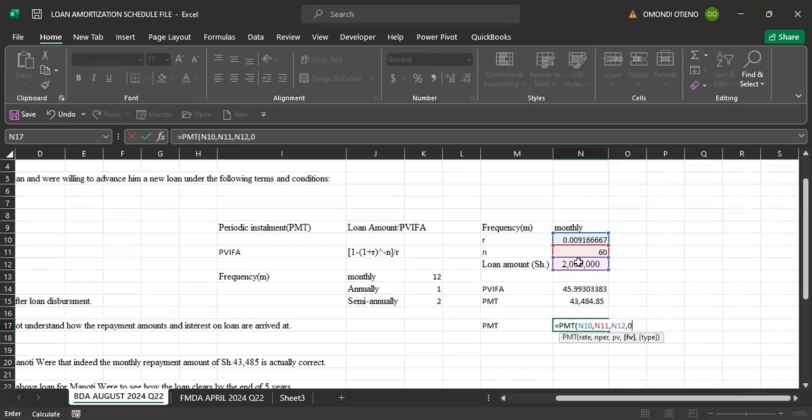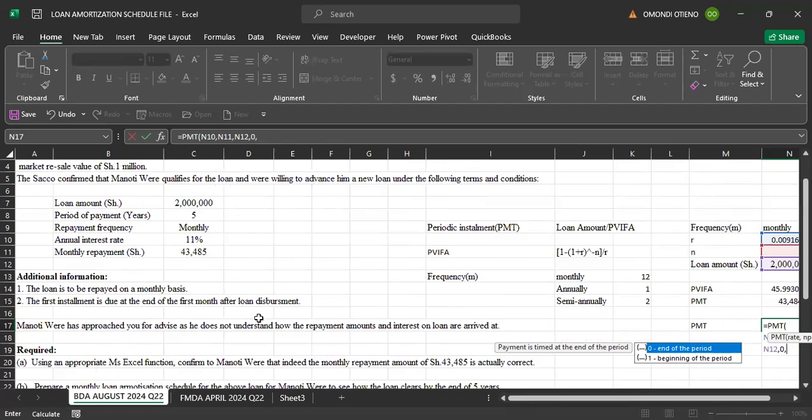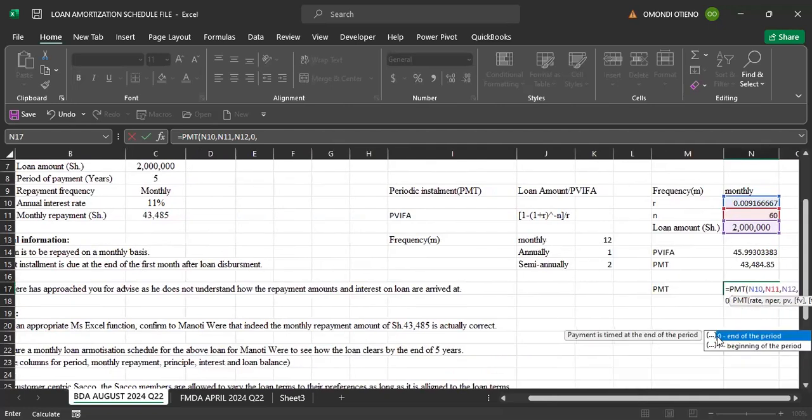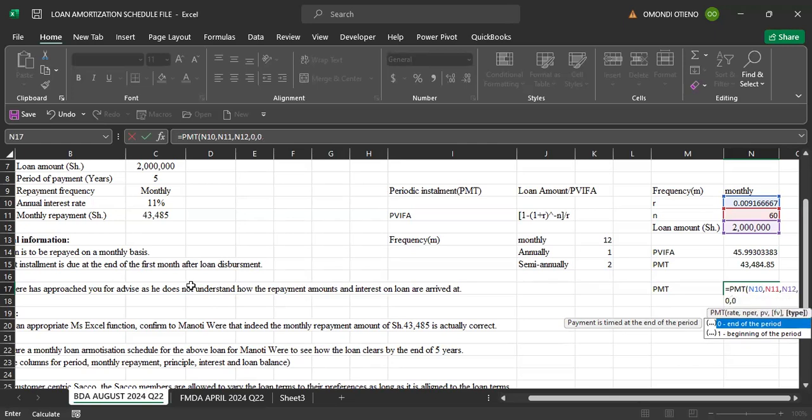And of course, type. Remember, they said specifically that this is done at the end of each period. The first installment is due at the end of the first month after loan disbursement. So if it is done at the end of the period, we type 0. If it is done at the beginning of the period, not in arrears, then we pick 1. For this case, the question has stated that it is done at the end of each period, so just pick 0, then you close the bracket.